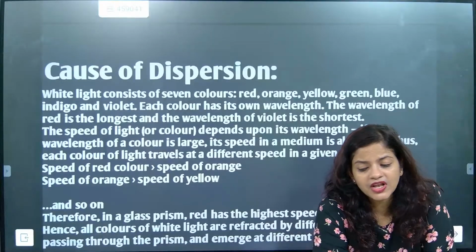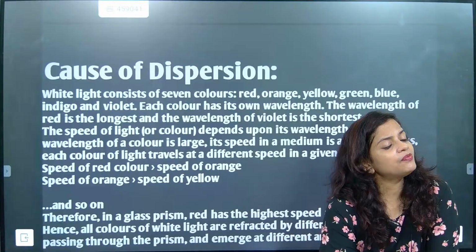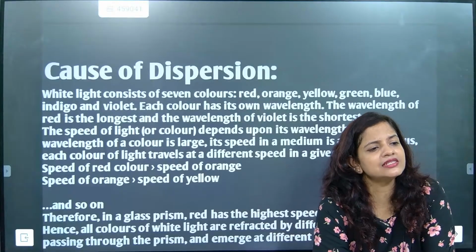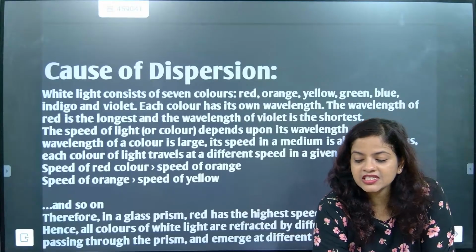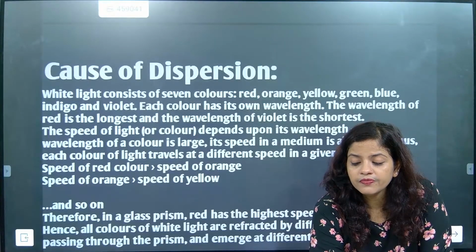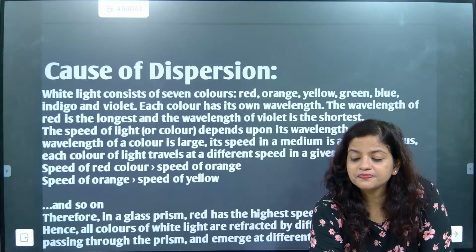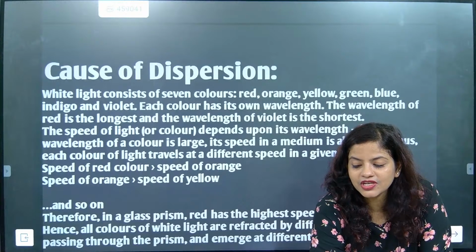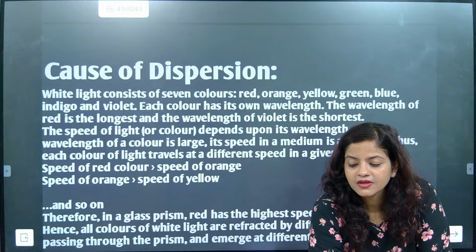Now each one has its own wavelength. That means what is the conclusion? Each color has its own wavelength. Very good, Jyotam. Yes, it is so easy. Absolutely correct, beta.